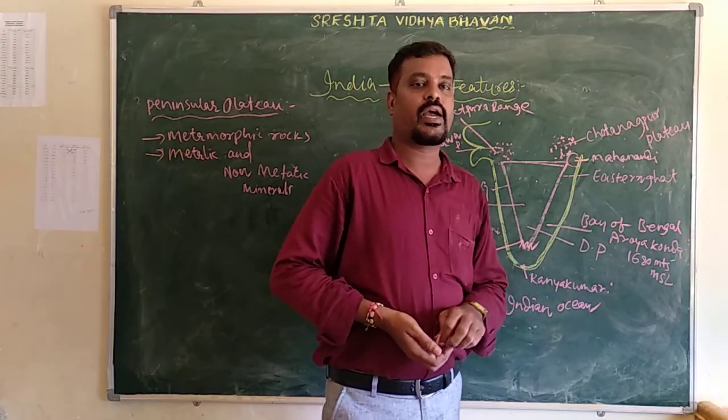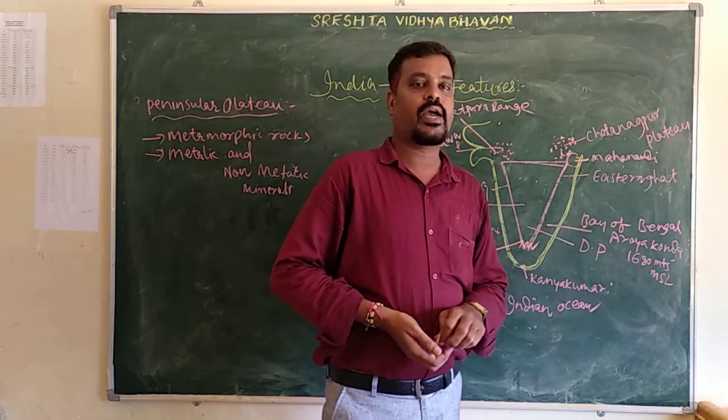When you come to the Eastern Ghat, it extends from the Mahanadi to the Nilgiris. The Eastern Ghat is not a continuous chain. Why? Because the rivers break it. The important rivers here are the Mahanadi, Godavari, and Krishna. These rivers break it. But the Western Ghat is a continuous chain.